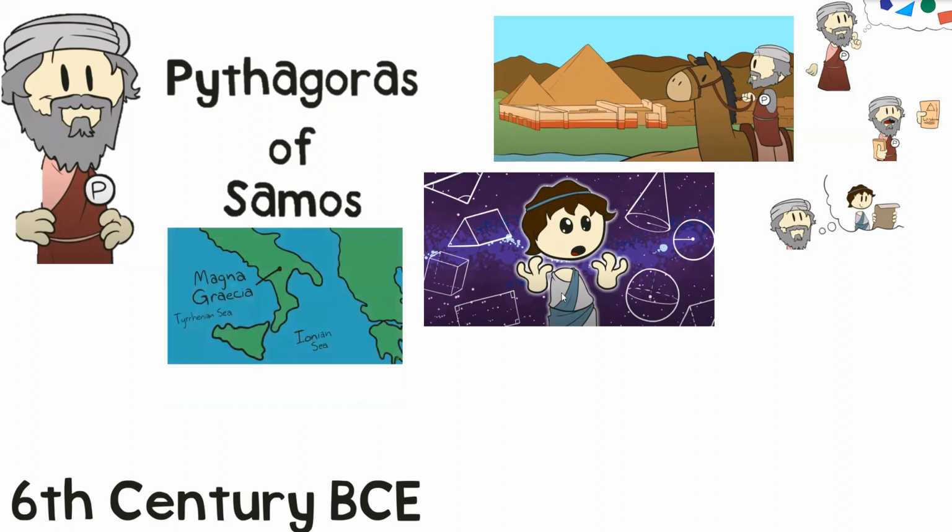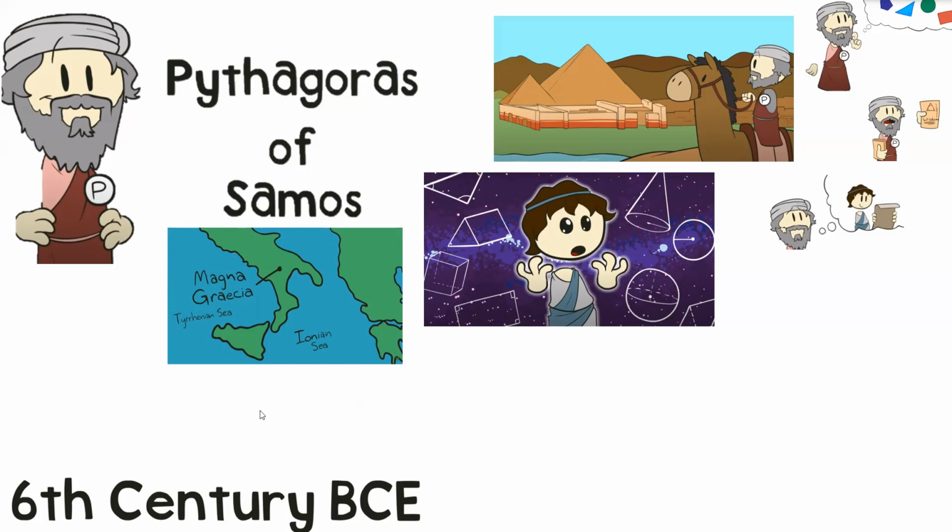So he went to Magna Graecia. Now, Magna Graecia is in a place that we call Italy. So hopefully you can see that on my little map, Magna Graecia. That's where he decided to go to. He didn't decide to stay in Egypt. He went on a little journey again. Now, he went to Magna Graecia because he wanted to teach more people. He didn't want to just stay in Egypt.